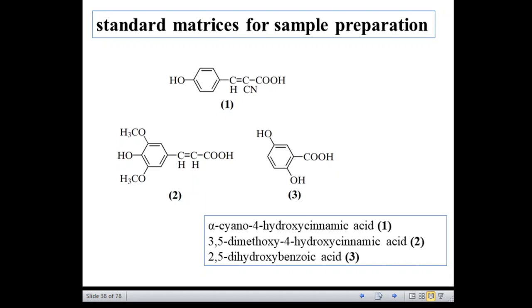Right? So, the CCA is used for peptides, glycopeptides and small proteins. The SA, that is 3,5-dimethoxy-4-hydroxycinnamic acid, is used for both peptide and protein analysis. And DHB, that is dihydroxybenzoic acid, is used for glycopeptides, glycoproteins, small proteins and oligonucleotides of approximately less than 10 bases.